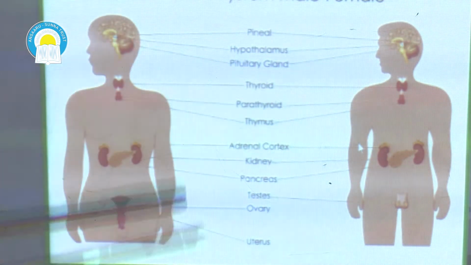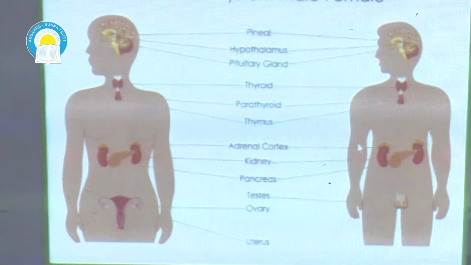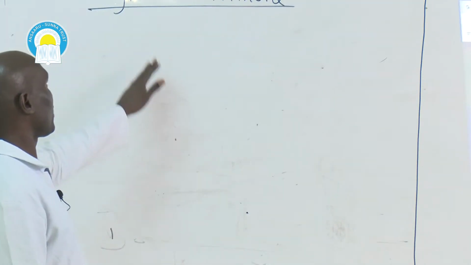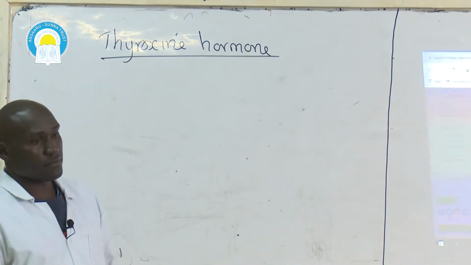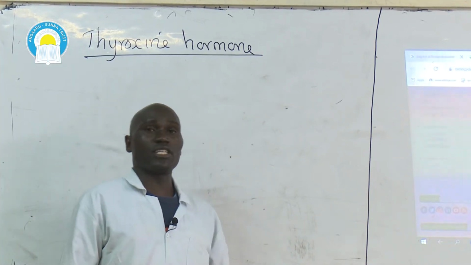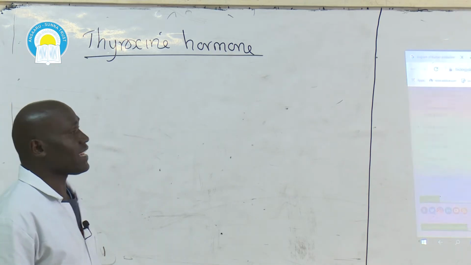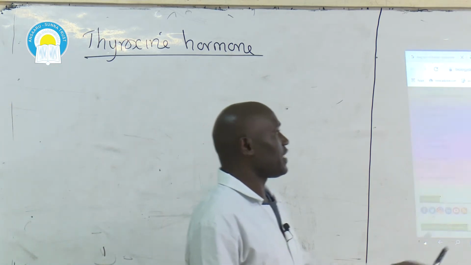So we have several different types of endocrine glands within the human body, but for our case, we only deal with two main types of hormones, and we also look at their main sites of secretions. So right away, we'll start off with thyroxine hormone. Thyroxine hormone is a hormone that is normally secreted by thyroid gland, and thyroid gland is found in the neck region.